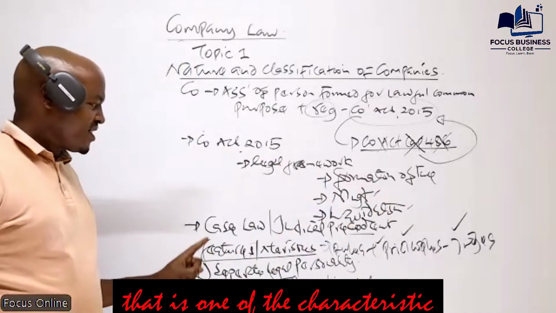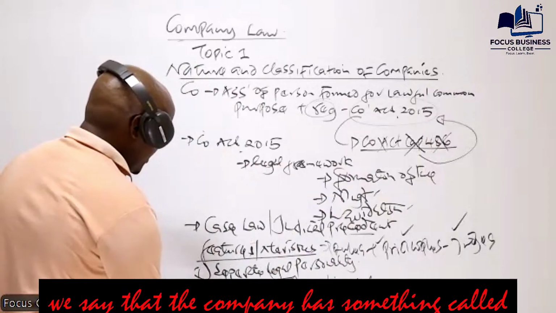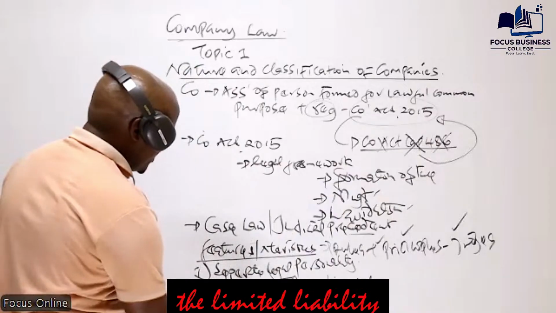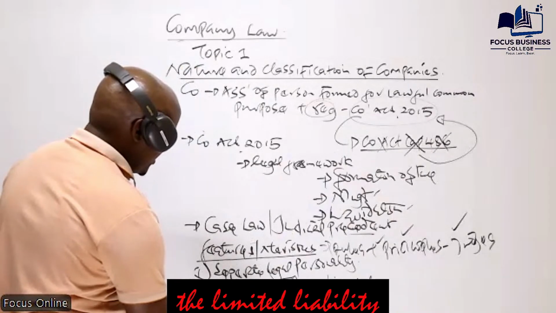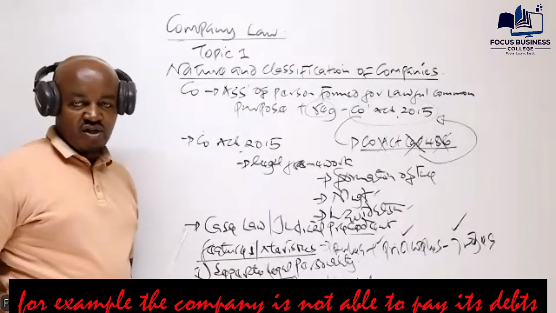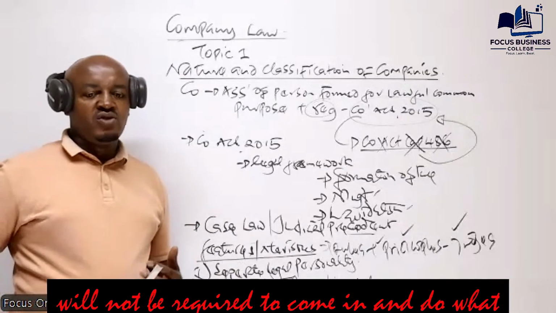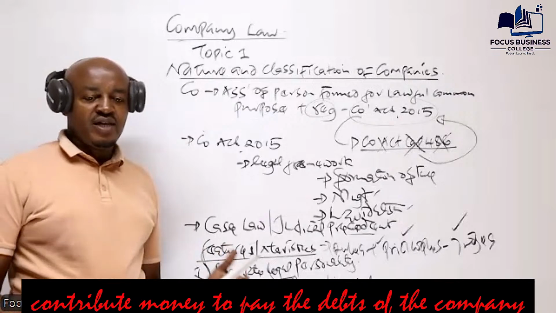Number two of the characteristics, when translating the items of income and expenses, is something called limited liability. Remember, limited liability basically means that if the company is not able to pay its debts, the members of the company will not be required to contribute money to pay the debts of the company.